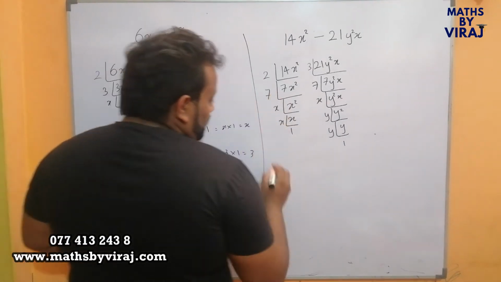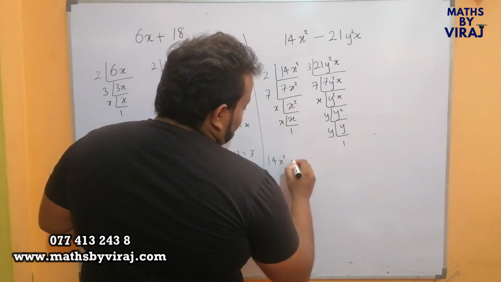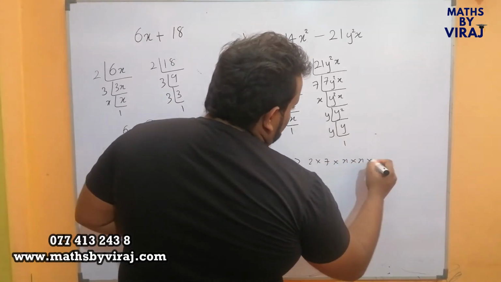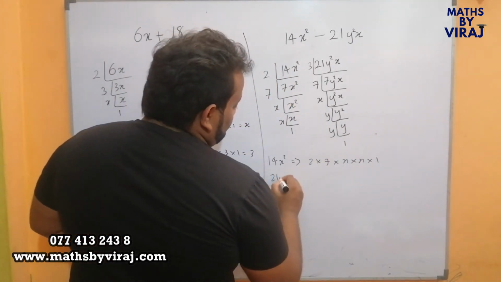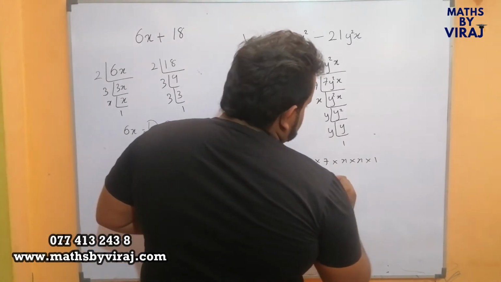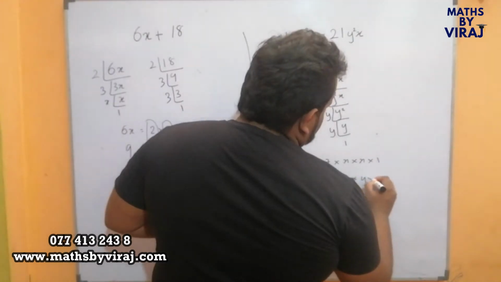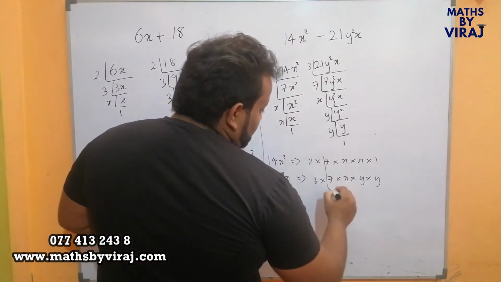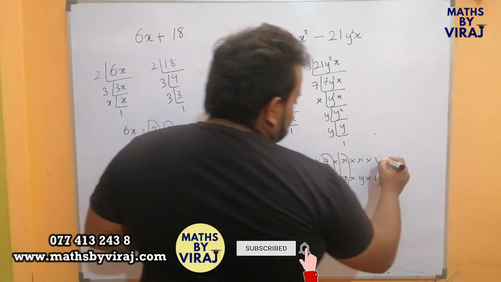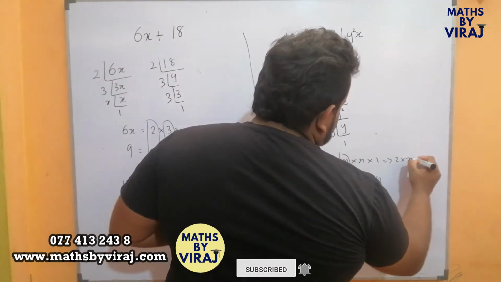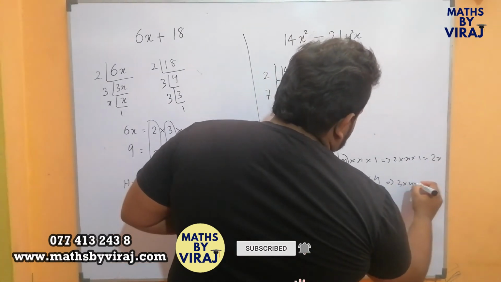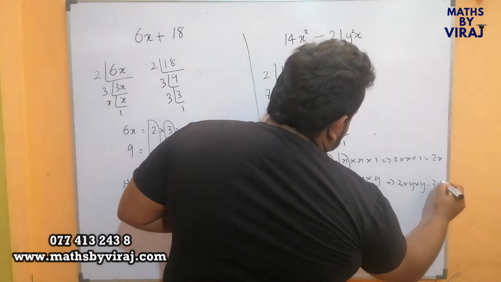Therefore, for 14x squared the factors are 2 into 7 into x into x into 1, and for 21y squared x the factors are 3 into 7 into x into y into y. So as usual we select the common ones, and what is left here is 2 into x into 1, which is 2x, and 3 into y into y, which is 3y squared.